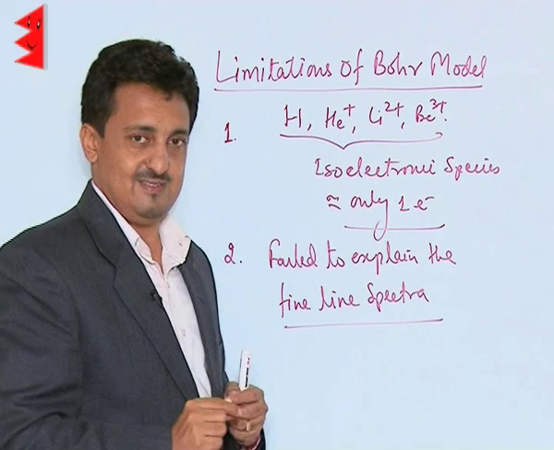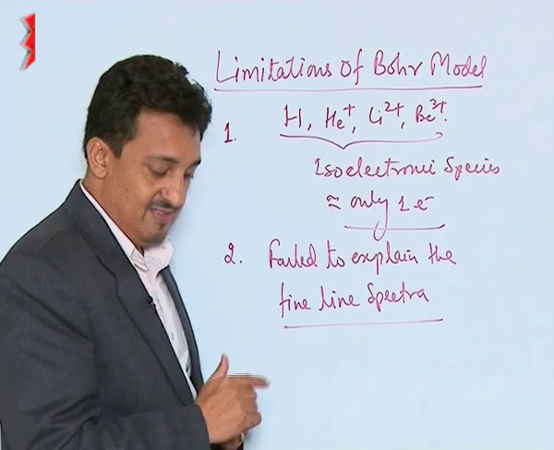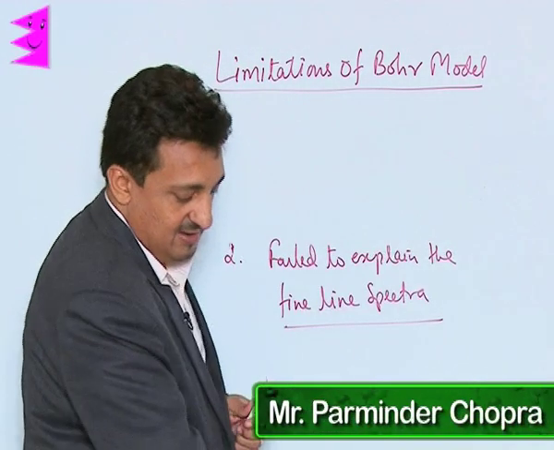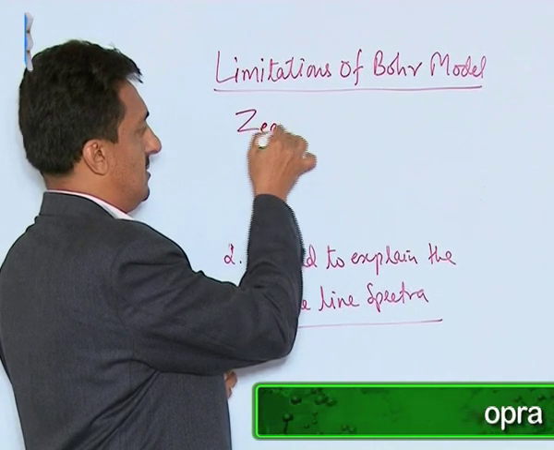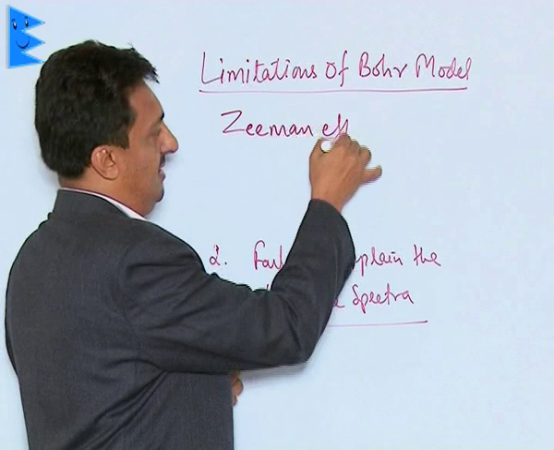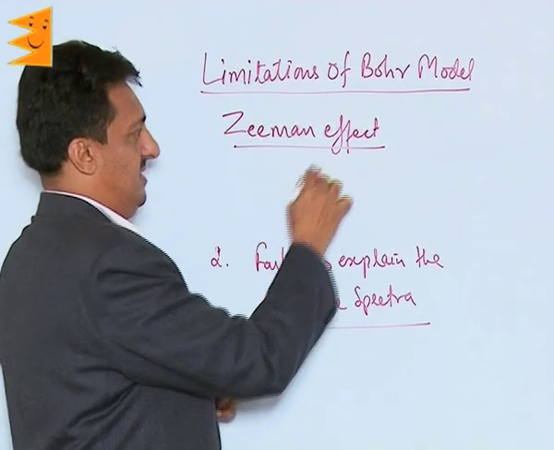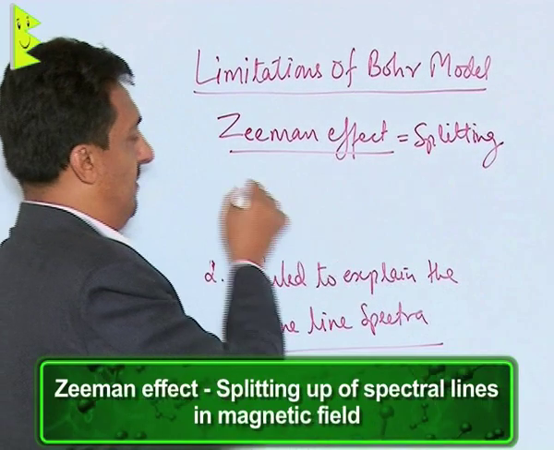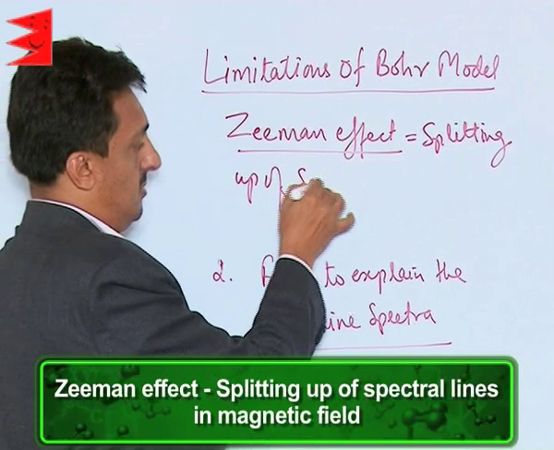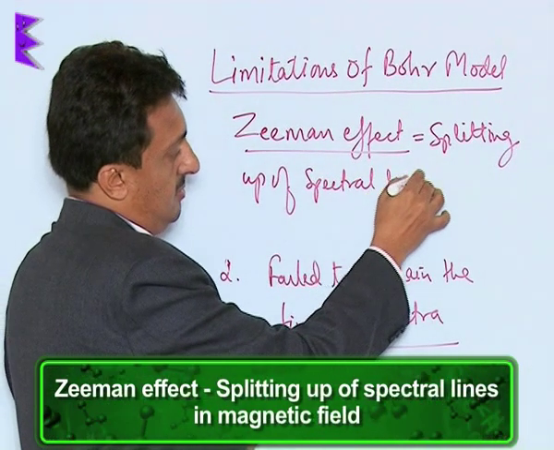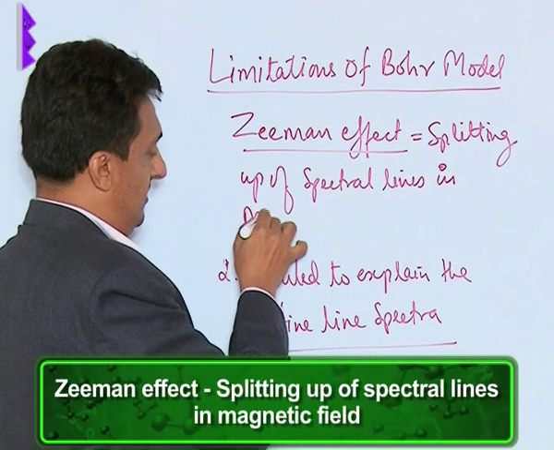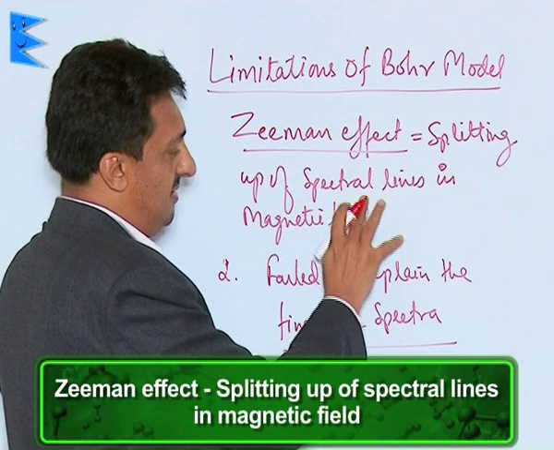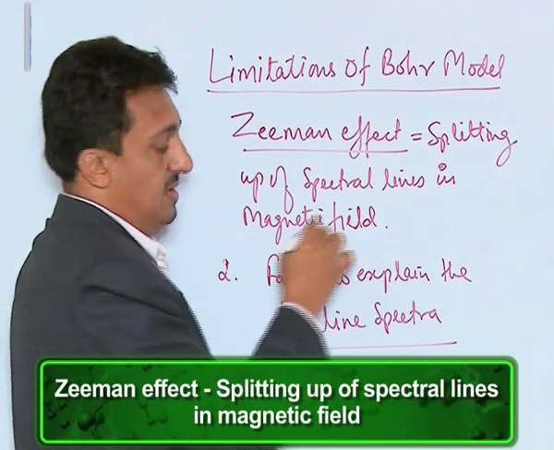So due to these transitions between the suborbits, we get the further fine lines. Now these fine line spectra are associated with two phenomena, which are called the Zeeman effect and the Stark effect. Zeeman effect is the splitting up of spectral lines in a magnetic field.